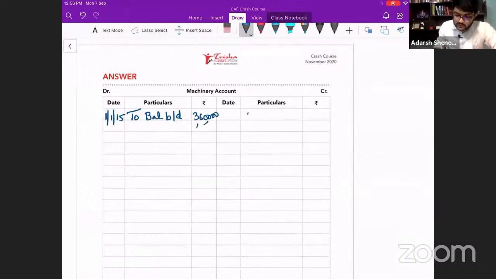Have we calculated the depreciation for this year already? What is the depreciation for this year? 80,000 is the depreciation for this year. And can you tell me what is the book value? By balance carried down is 2,80,000.